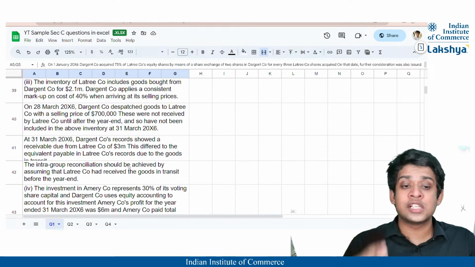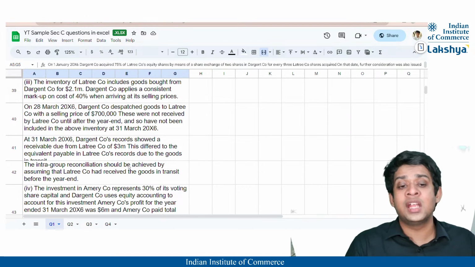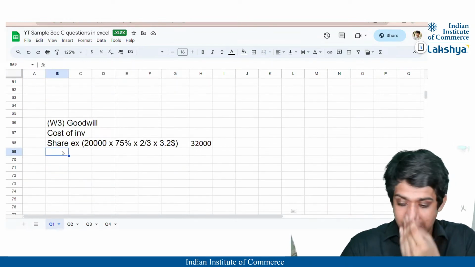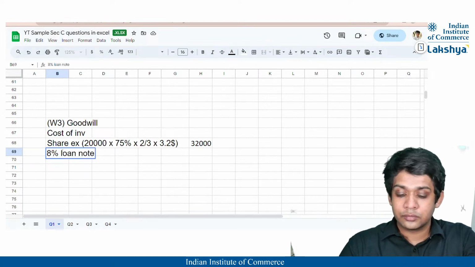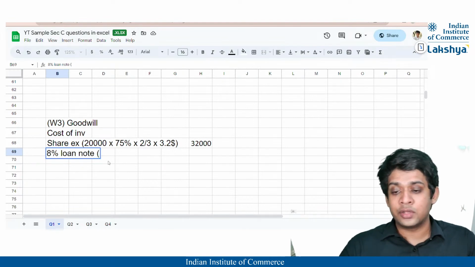Don't get confused. This is not an intra-group loan given. It is not given to the subsidiary company. It is given for the purchase of the subsidiary company to the existing shareholders of the subsidiary company. Okay. So this is nothing but our 8% loan note. So it is obviously going to be capitalized to the value of the goodwill.